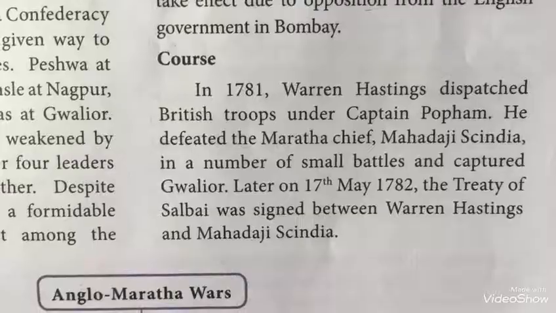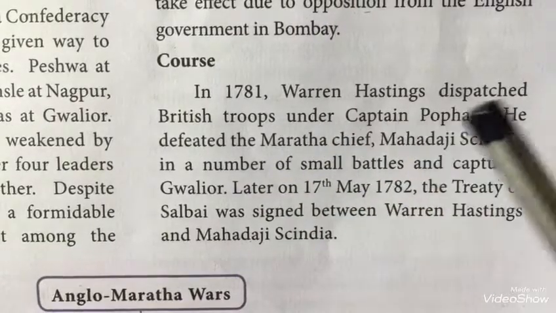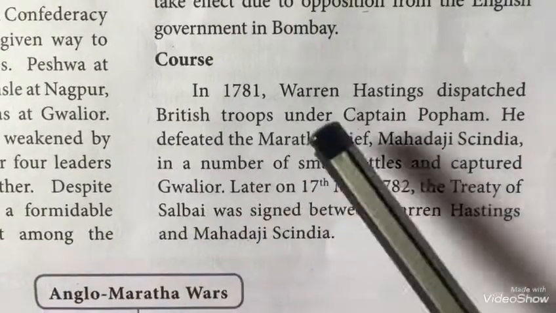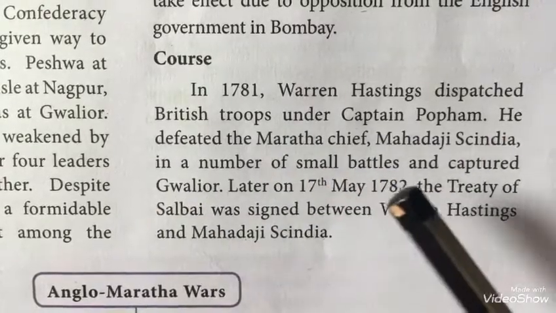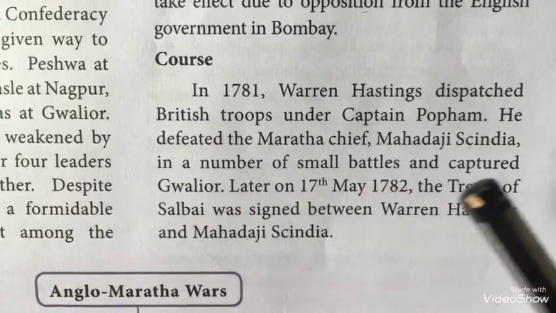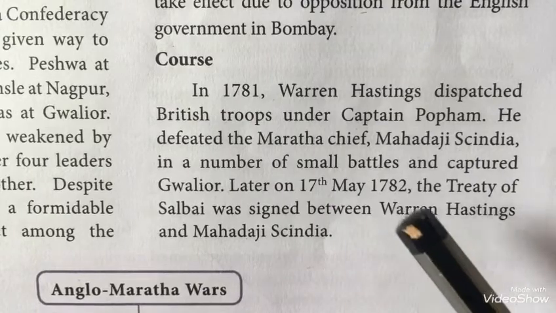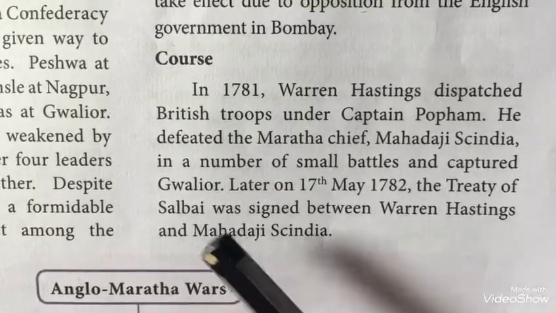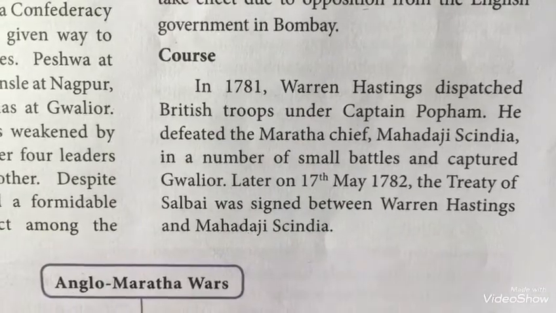Cause. In 1781, Warren Hastings dispatched British troops under Captain Popham. He defeated the Maratha chief Mahadaji Scindia in a number of small battles and captured Gwalior. Later on 17th May 1782, the Treaty of Salbai was signed between Warren Hastings and Mahadaji Scindia.